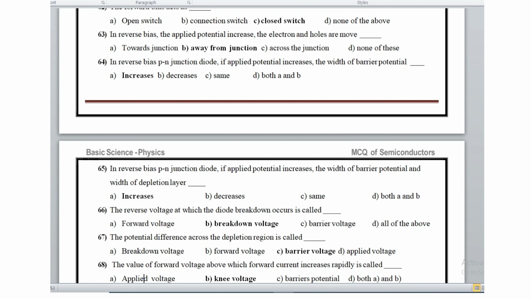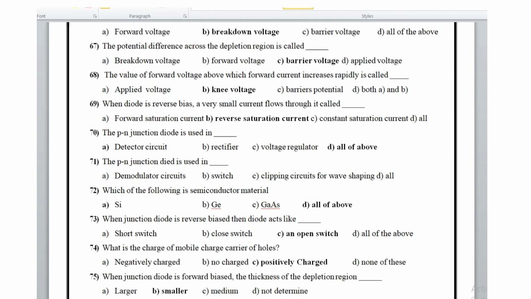In a reverse bias p-n junction diode, if applied potential increases, the width of the barrier potential and the width of the depletion layer also increase. The reverse voltage at which the diode breakdown occurs is called the breakdown voltage. The potential difference across the depletion region is called the barrier voltage. The value of forward voltage above which forward current increases rapidly is called the knee voltage.